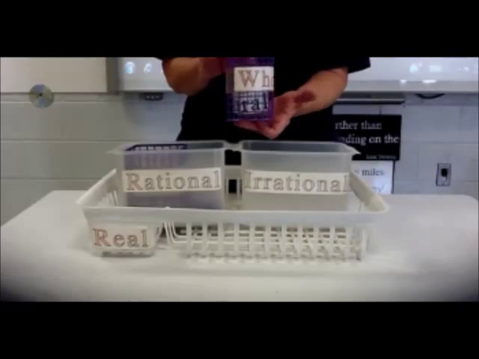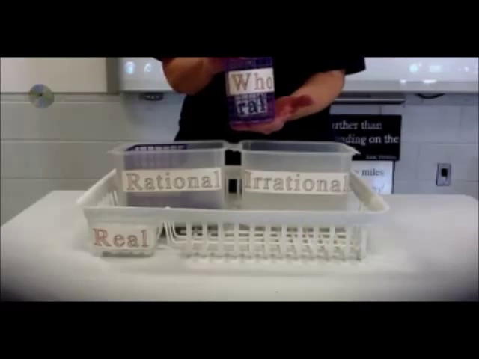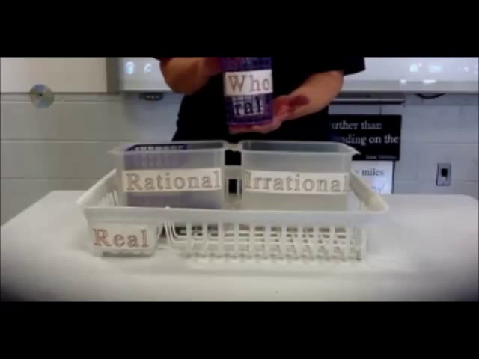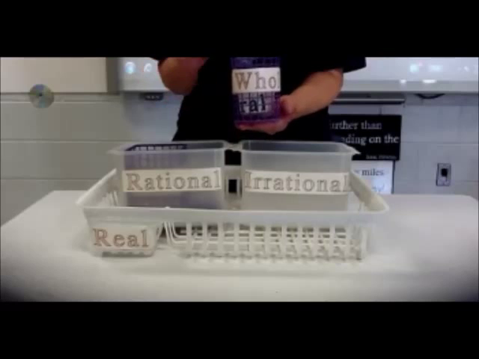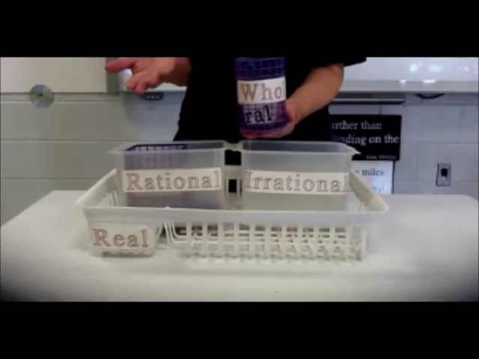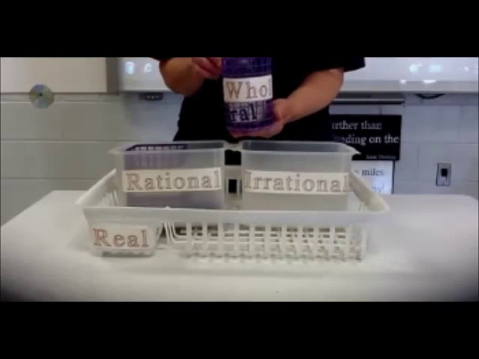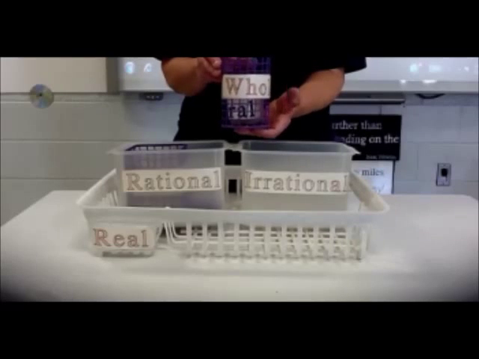The whole numbers are everything from 0 to infinity, counting the natural numbers. So 0, 1, 2, 3, 4. The smallest whole number is 0. The largest whole number, there isn't one.